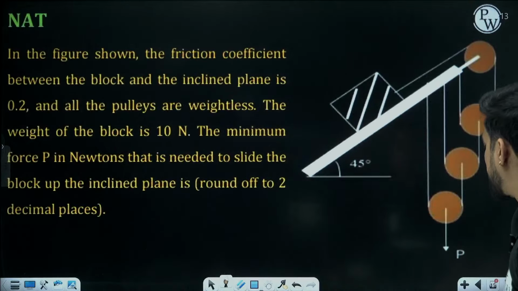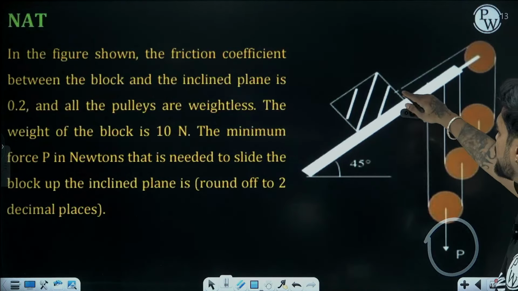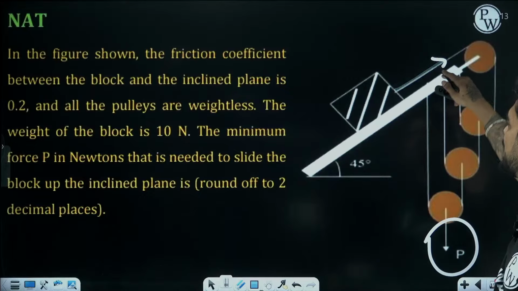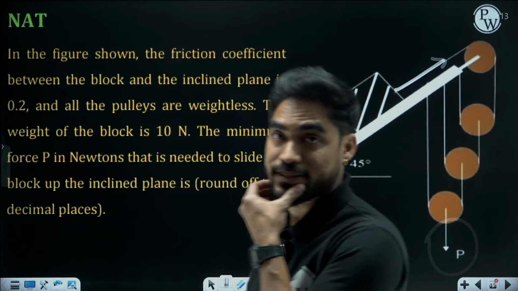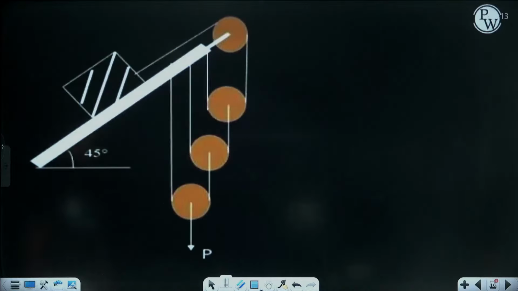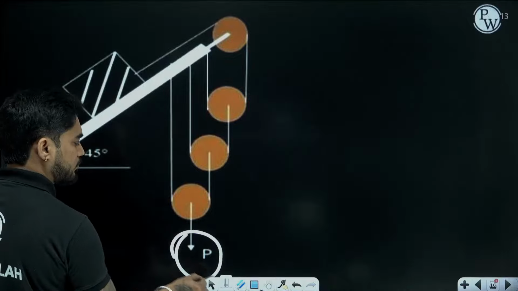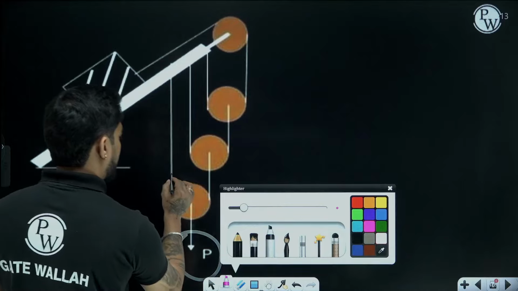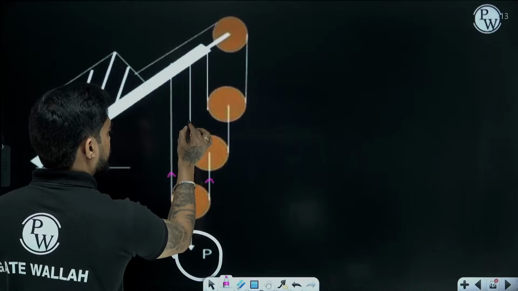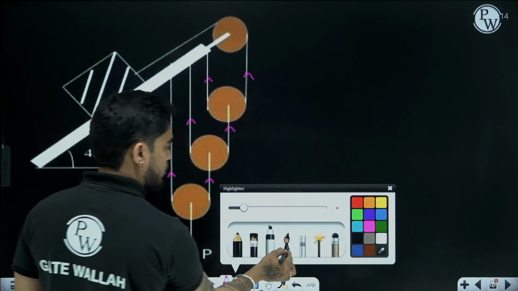Now you can see that we are applying force P here, but how much force will be developed here, that you will have to calculate first. Okay. So if you apply a force P here, there will be tension here, tension here, right?